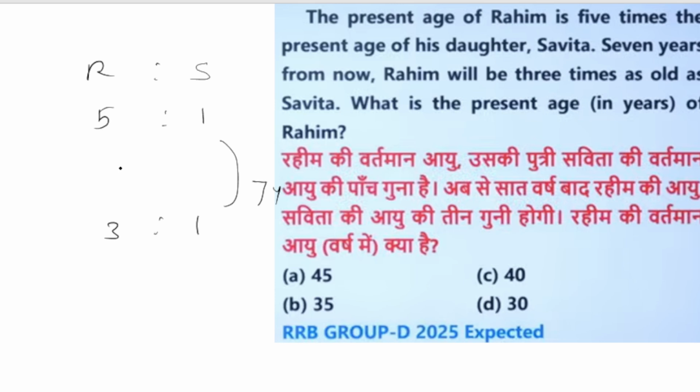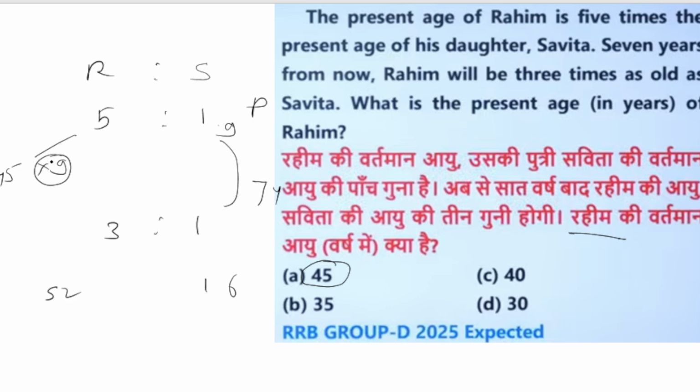We can solve this question by using the options. We have to find Rahim's age. If we consider Rahim's age is 45, then 5 becomes 45, so the multiplier is 9, and Savita is also 9. 9 plus 7 is 16, and 45 plus 7 is 52. It should be in the ratio of 3:1, but 16 times 3 is 48. So this did not happen.